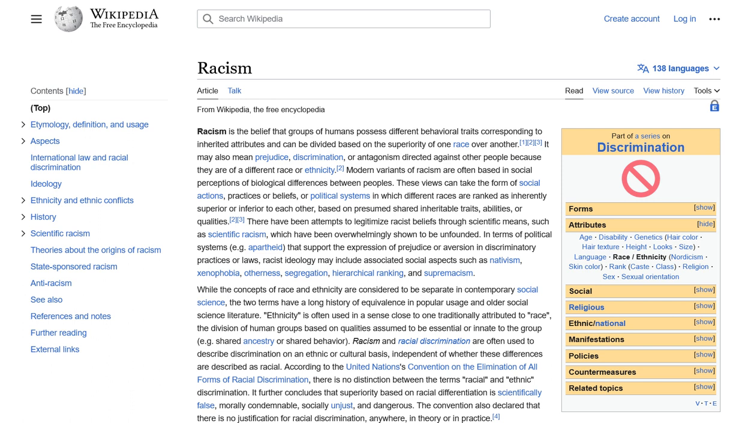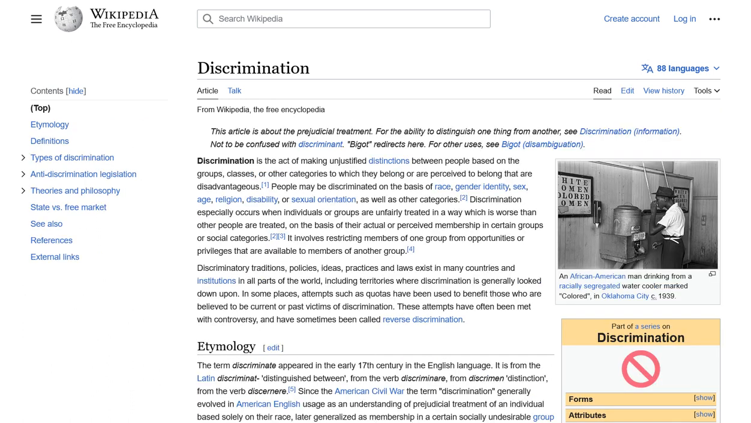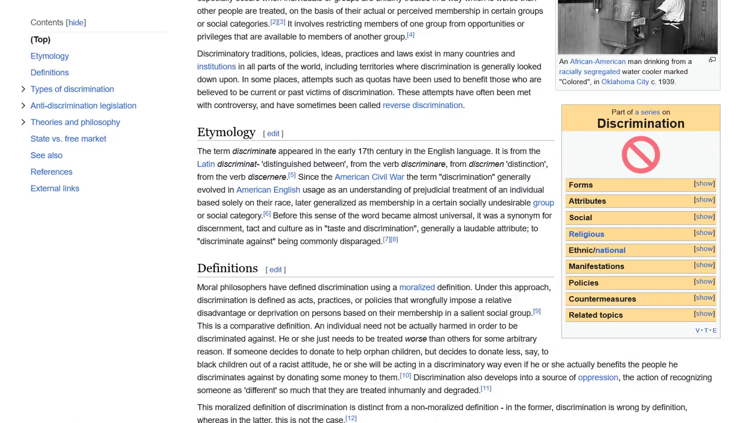potentially leading us to Adolf Hitler's page. The current page is about discrimination and how it can lead to unjustified distinctions between people based on different categories that can be disadvantageous. Discrimination can occur based on race, gender identity, sex, age, religion, disability, or sexual orientation, among other categories. The page describes how discrimination involves restricting members of one group from opportunities or privileges that are available to members of another group. We are currently far from the Adolf Hitler article, but there is potential for us to get closer by selecting one of the links provided.